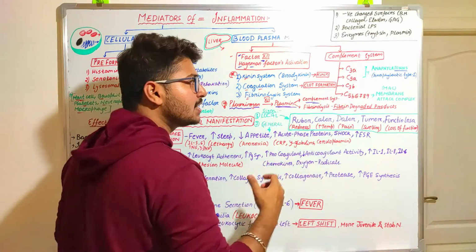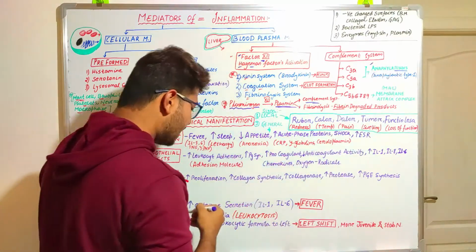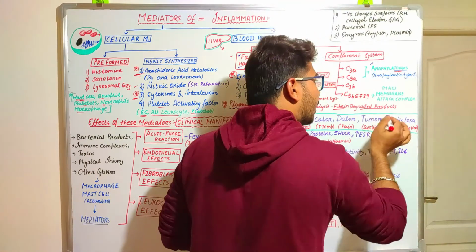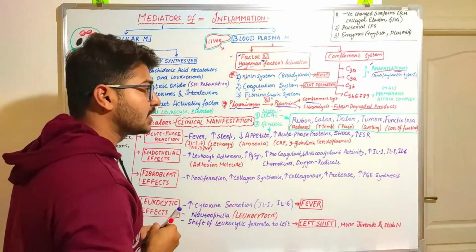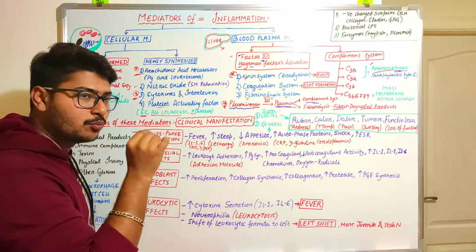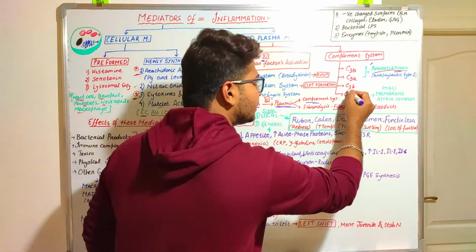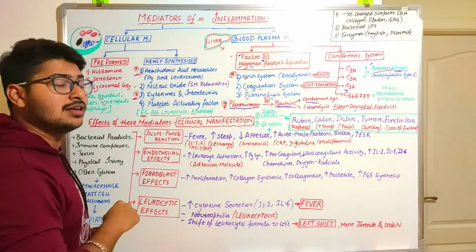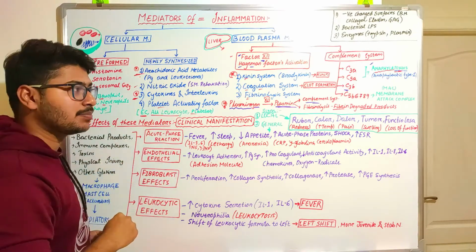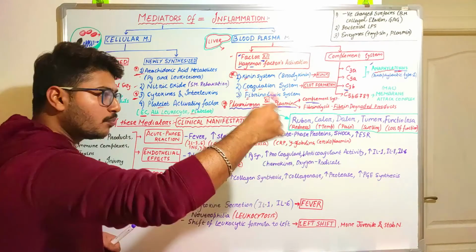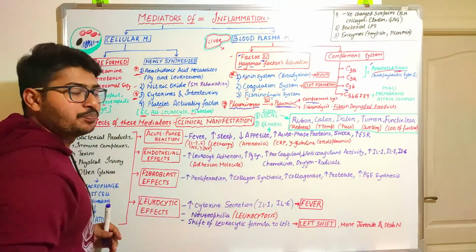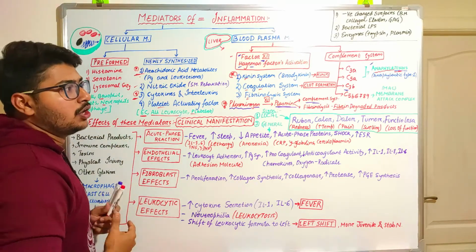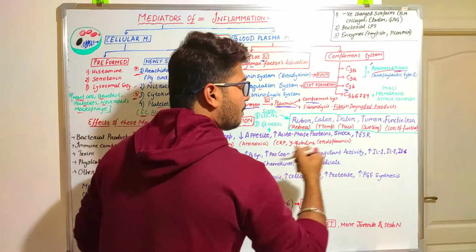These two especially have a special name: anaphylatoxins. Why are they known as anaphylatoxins? Because they are toxins that produce the anaphylactic reaction, which is the type 1 hypersensitivity reaction. Then next, C3b. As we have read, C3b acts as an opsonin in type 2 as well as type 3 hypersensitivity reactions, so it increases the phagocytosis of bacterial products or patterns. Next comes the MAC, or membrane attack complex.